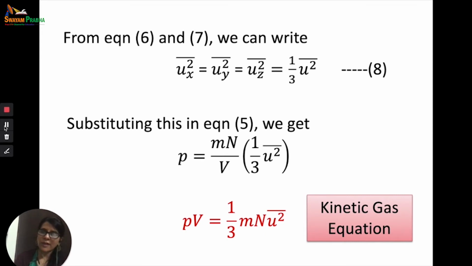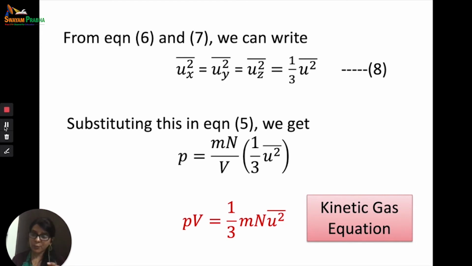Now when you got the force, you used it to calculate the pressure because pressure is equal to force upon area. We got the area because we know that the cube has an edge length of L, so we divide by L square, and we get L cube in the denominator.